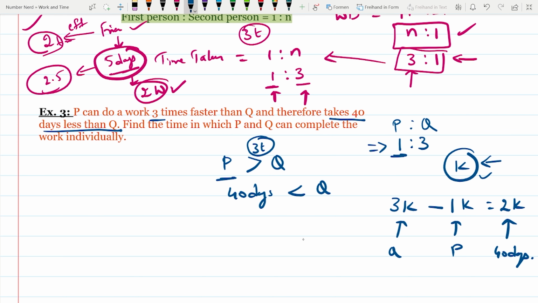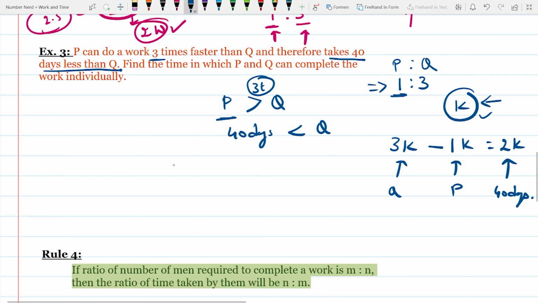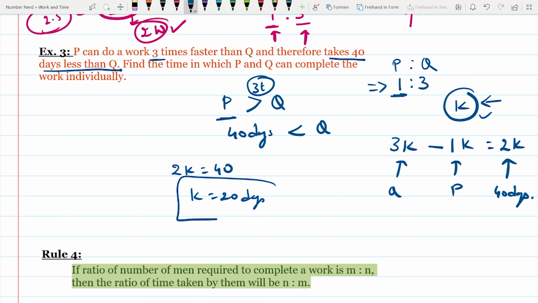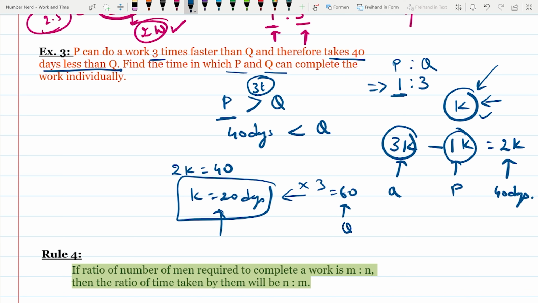It means the difference between the number of days is 40 days. So 3K minus 1K, which is 2K, equals 40 days, and K equals 20 days. What is K? K is the constant for the number of days taken by them. Now we have to find the individual times. It means 3K and 1K. 3K is 3 times 20. It means 60 days for Q and 20 days for P. I hope this is clear.